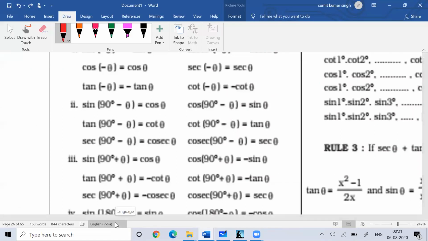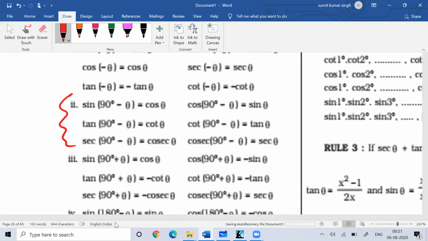Similarly, you can see 90 minus. 90 minus means you are in the first quadrant. In the first quadrant, everything is positive. Then you can see 90 plus. In 90 plus, you are in the second quadrant. There only the sine and cosec will remain positive. So sine 90 plus theta is cos theta. Cos 90 plus theta is minus sine theta, because you are in the second quadrant. Tan 90 plus theta is minus cot theta, while cot 90 plus theta is minus tan theta. Sec 90 plus theta would be minus cosec theta, and cosec 90 plus theta is equal to sec theta.